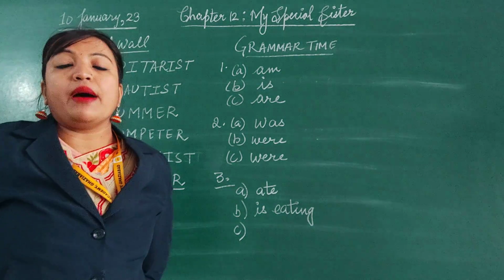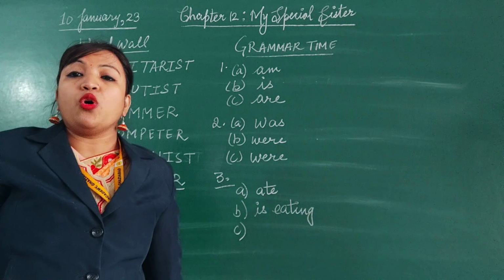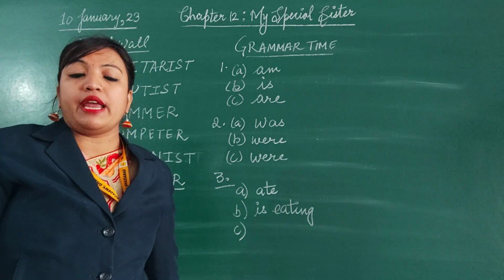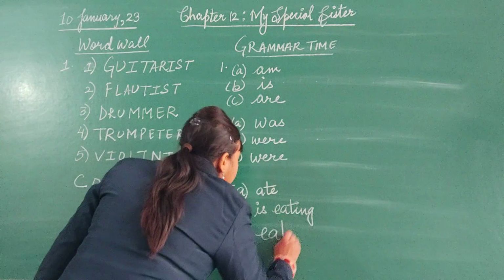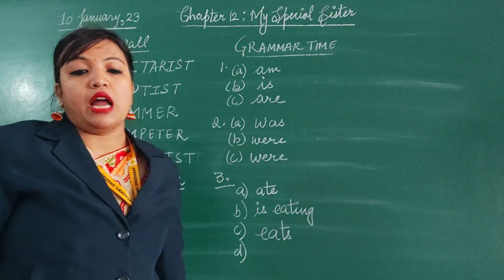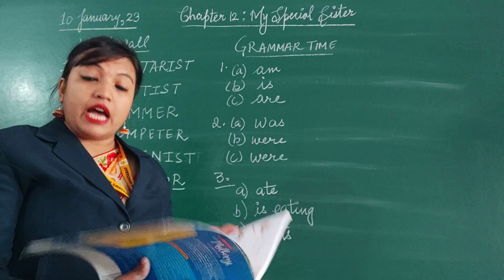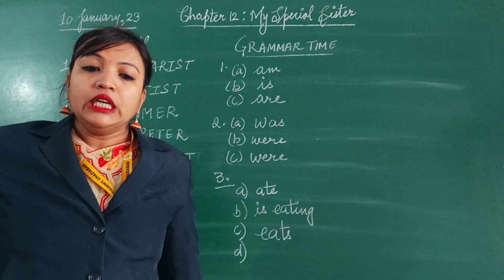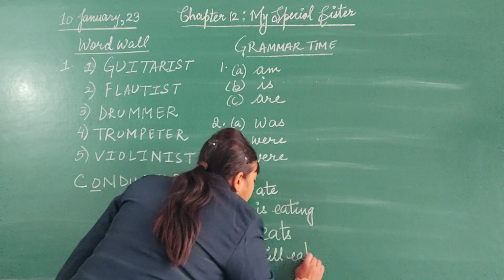C part, the monkey dash lots of bananas for breakfast. So this is something which he does, which is his habitual action. So here we will use the present tense. The monkey eats lots of bananas for breakfast. And fourth part, the monkey dash more bananas tomorrow. Tomorrow means the coming day. The action will take place after some time. So it is future tense. What will we write? Will eat.